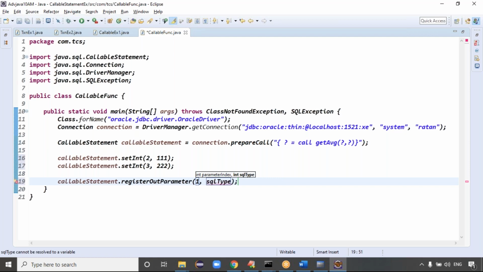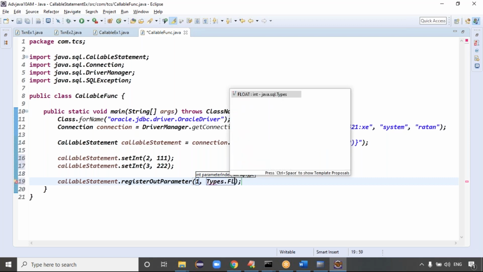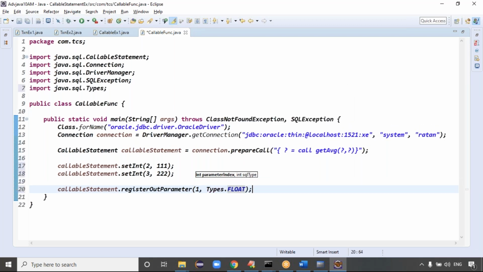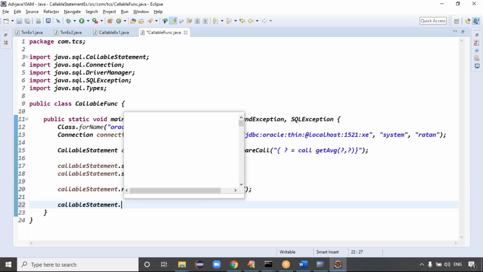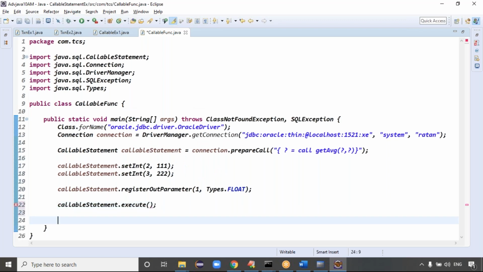Then we have to pass the SQL type. What is the SQL type here? Types dot float, right? Either float or double output you can take. After that, you can execute the query with the execute method. Once the execution is done, the output will be stored in the registered parameter, which is the first parameter.